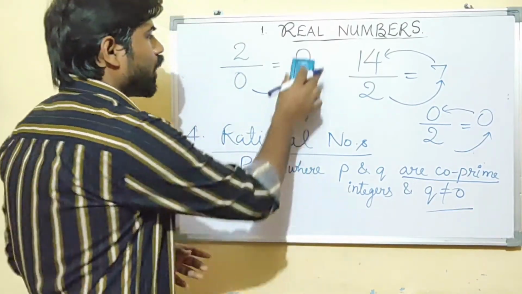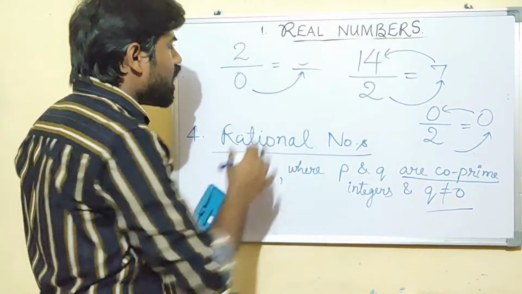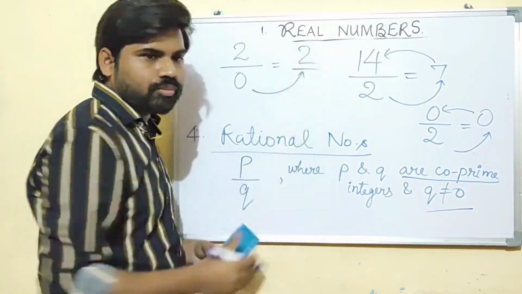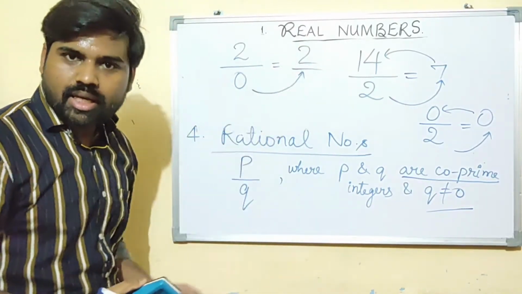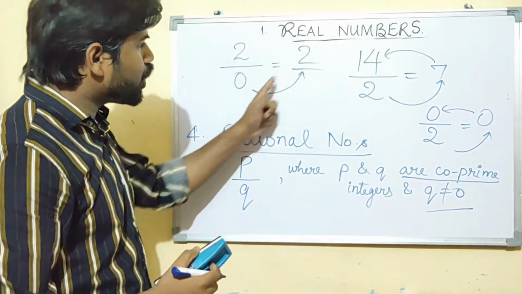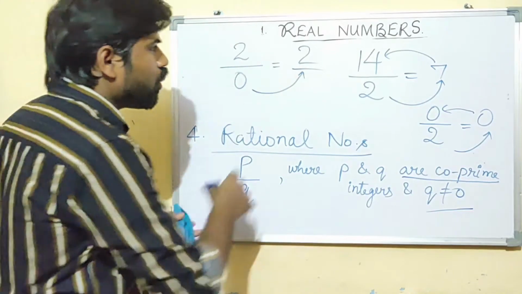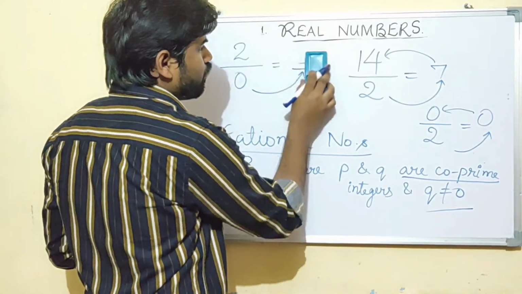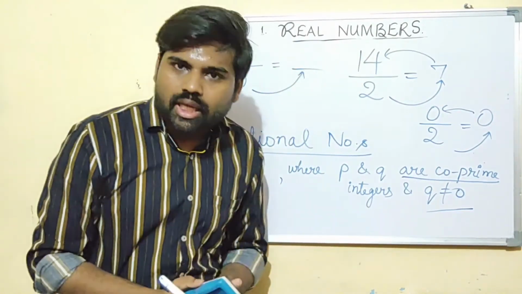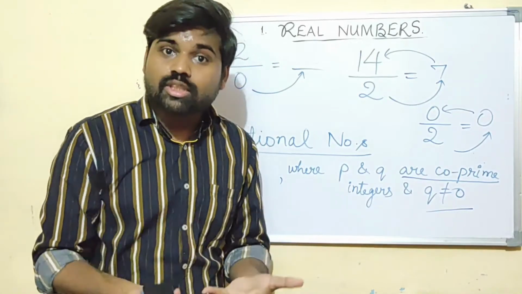No. Some of you might have answered that the answer would be 2. Multiply it: 0 into 2 is 2? No, it is 0 only. So we can't write 2 here. And you would be thinking that you know this. If you know this, you're very smart.